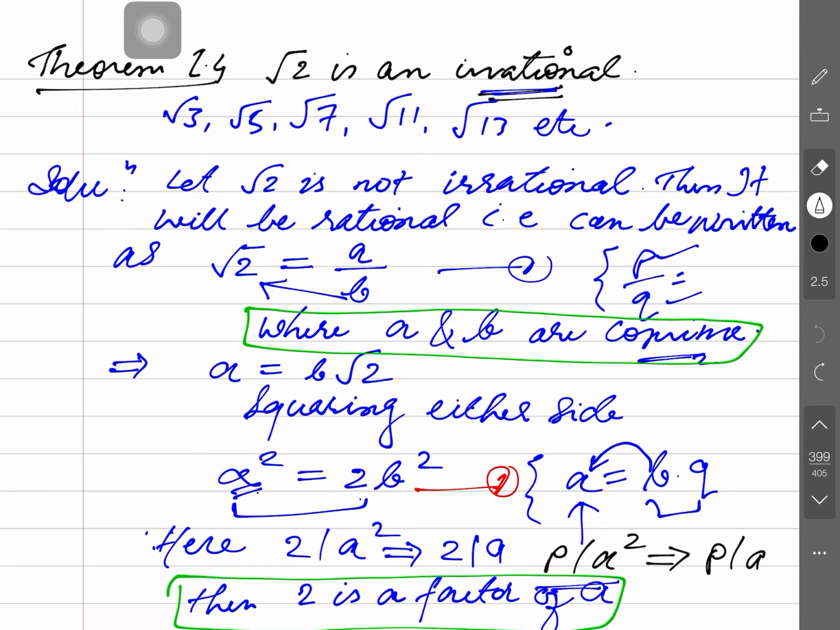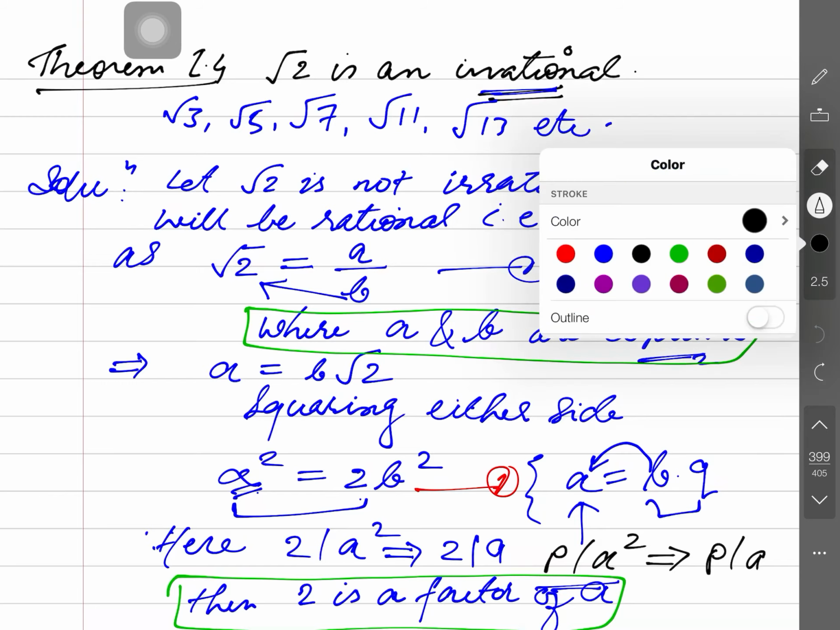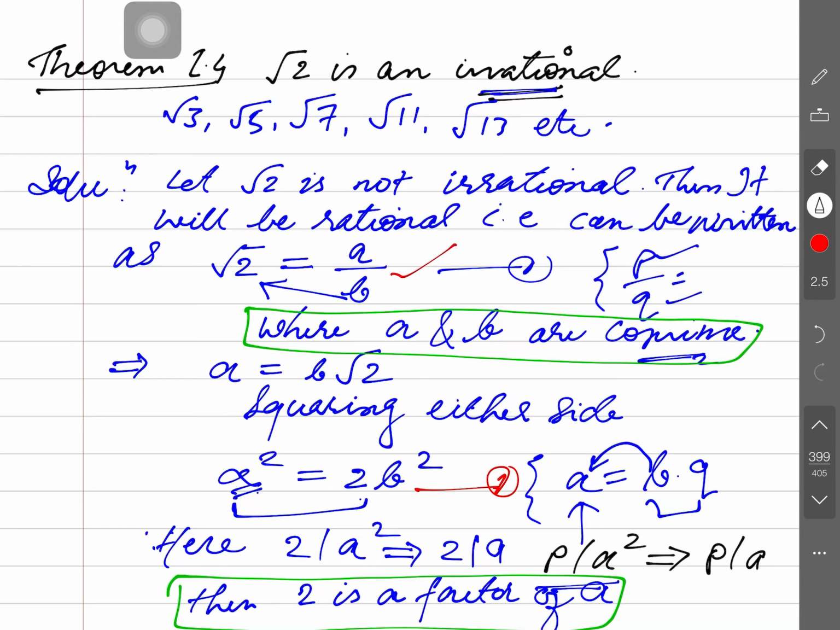In the contradiction method, we first suppose the number is not irrational. If the number is not irrational, then it will be rational, and if it is rational, then it can be written in the form of what? In the form of p by q, and p by q form means a by b. I have written here this, where a and b are co-prime. The meaning of co-prime is that they do not have any common factor.